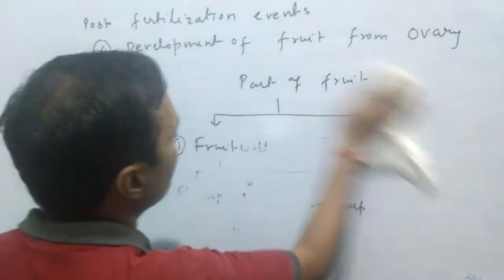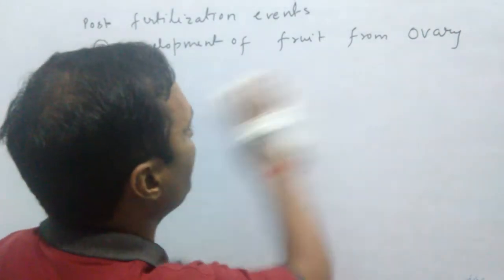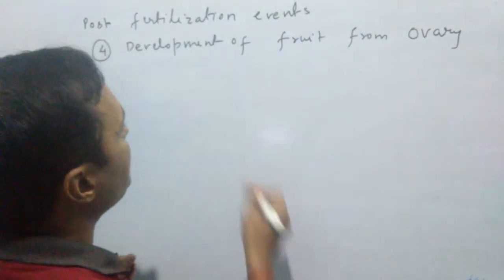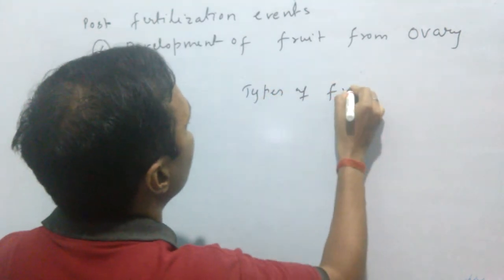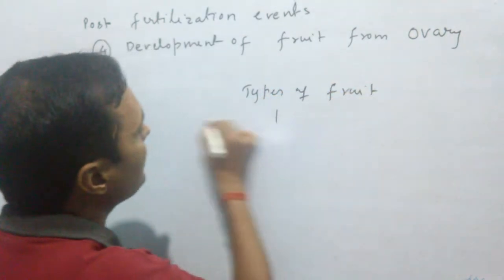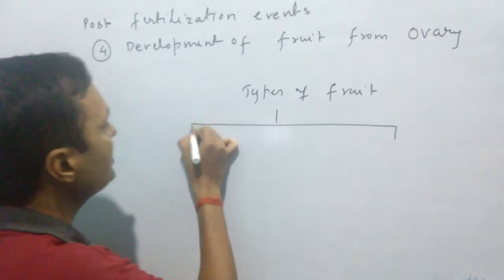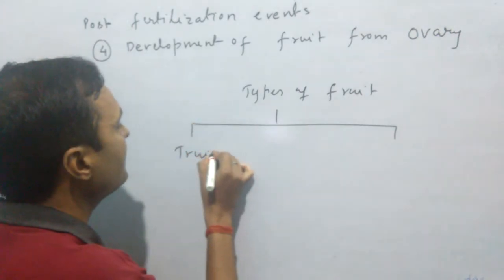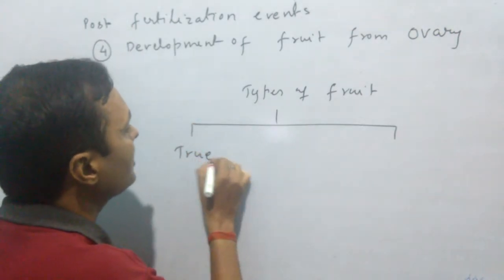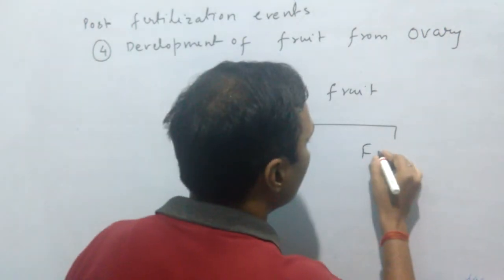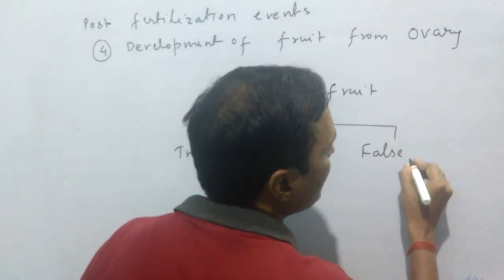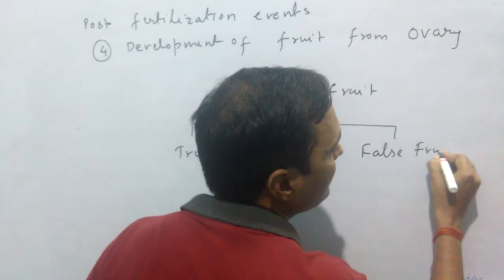Now see, fruit can be classified into two types on the basis of development. Types of fruit. On the basis of development, fruit are of two types. First one, true fruit, and second one is false fruit. False fruit is also known as pseudo fruit.